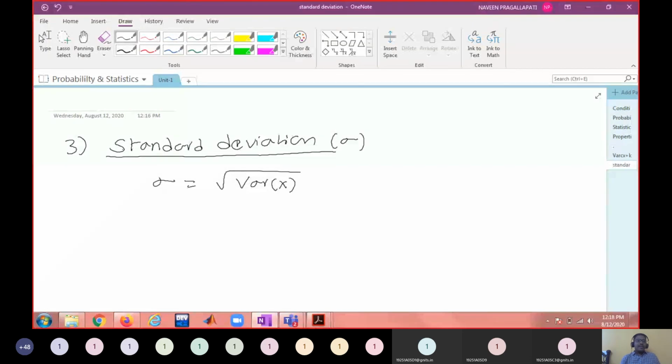In the next class we'll do some problems on probability distributions as well as these measures of tendency. The next class is very important to understand these concepts, because I'm going to discuss problems and whatever topics I discussed in the last two classes on random variables in unit 1.